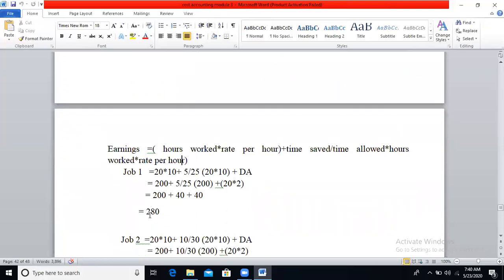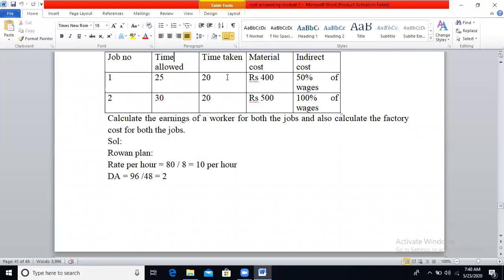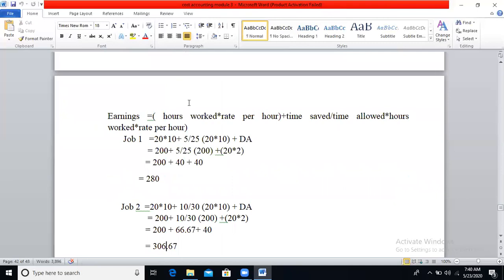So first you need to consider the time taken, that is the number of hours worked by the employee under job 1, which is 20 hours, and the standard time allowed is 25. So the number of hours worked or time taken is 20. We have calculated the rate, 80 divided by 8, as 10 rupees, plus time saved. See here, standard time is 25 hours and the time taken is 20 hours. So time saved will be 5 hours, divided by standard time 25, into number of hours worked 20, into rate per hour 10.